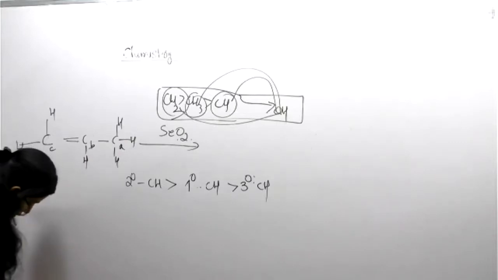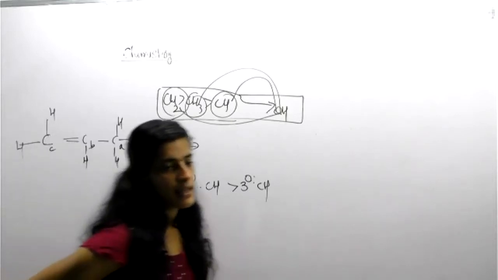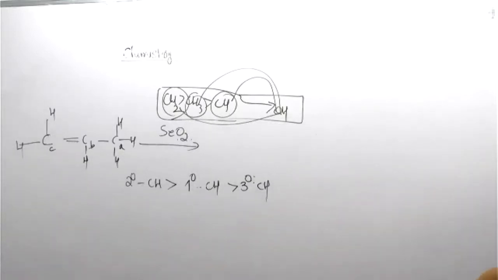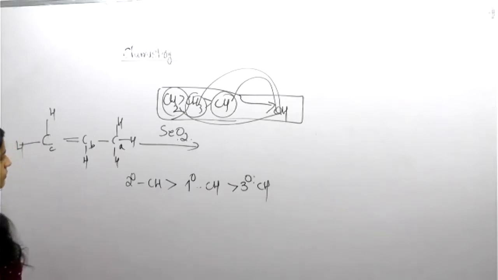Tell me, students. A, B, C. Which one? Sejal, can you? B. How B? It's secondary. No, secondary carbon.